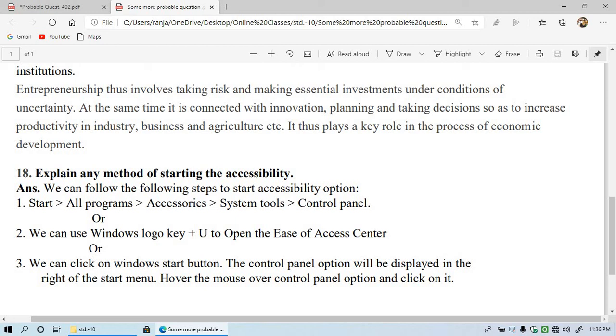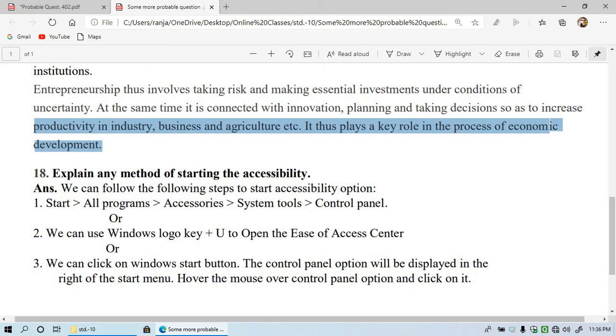At the same time, it is connected with innovation, planning and taking decisions so as to increase the productivity in industry, business and agriculture, etc. It thus plays a key role in the process of economic development. So entrepreneurship is an important part of our society because it plays an important role in keeping the process of economic development going.